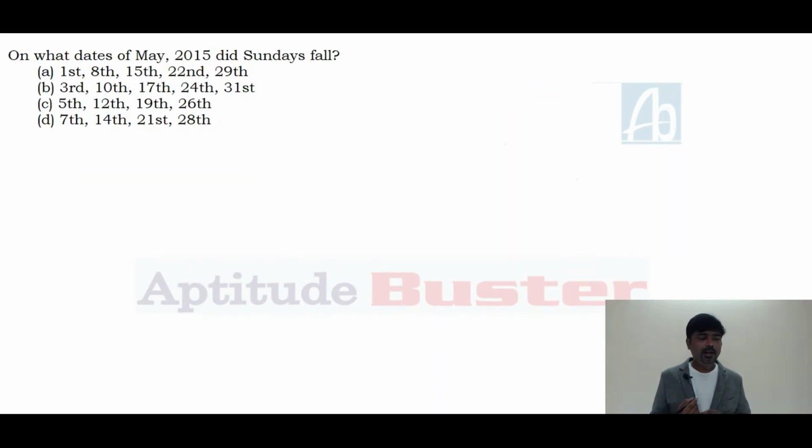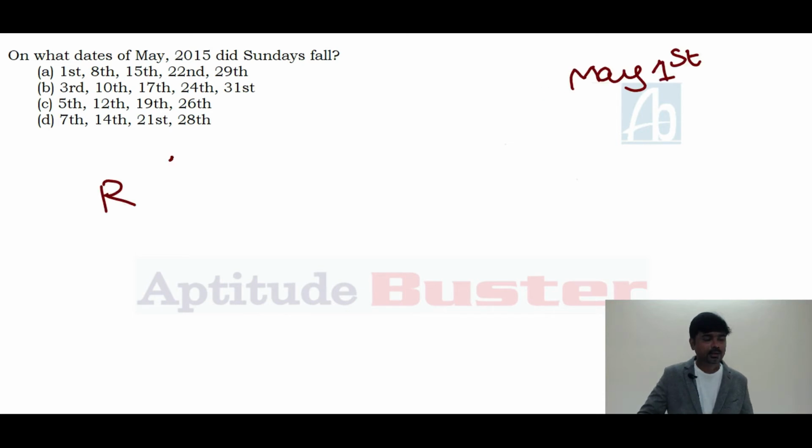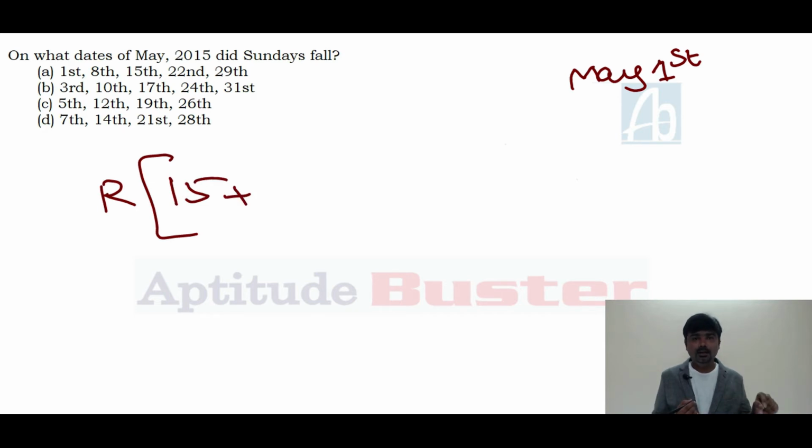On what dates of May 2015 did Sundays fall? It's very simple. This is not a different question. Try to find out May 1st. What's the last 2 digits of the year? 15. Number of leap years from the century. And in that 15 years, how many leap years are there? 3 leap years, plus century key, 2015.